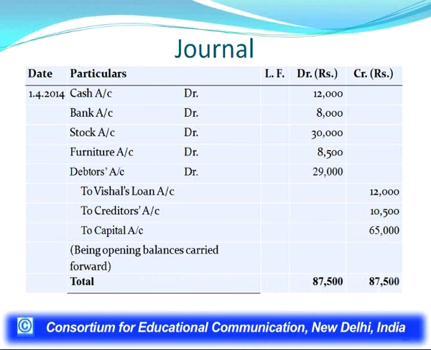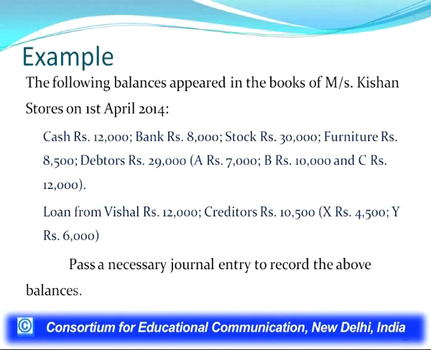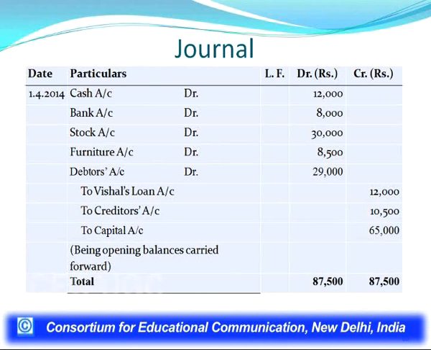All asset accounts have to be debited. Cash account debit 12,000, bank account debit 8,000, stock account debit 30,000, furniture account debit 8,500. The debtors account we have clubbed here, instead of writing the different parties A, B, C separately, because the posting will be made into the debtors ledger in separate accounts of Mr. A, B and C. In real life the debtors list is prepared and the total amount is used in this opening entry, so 29,000.